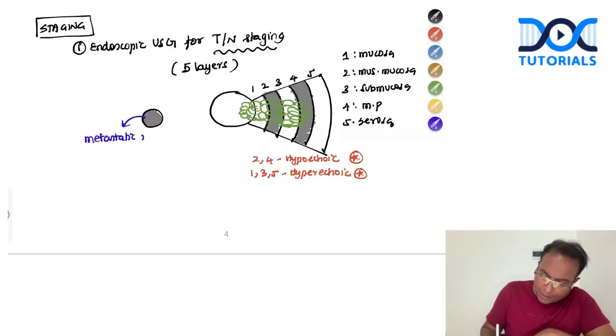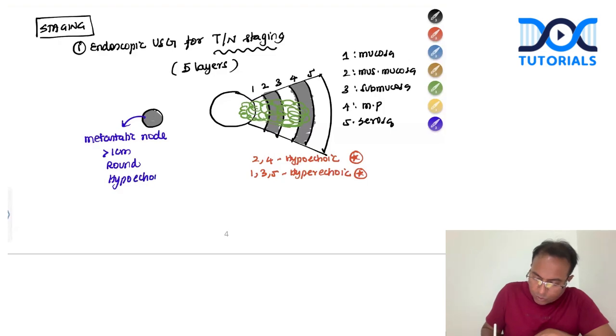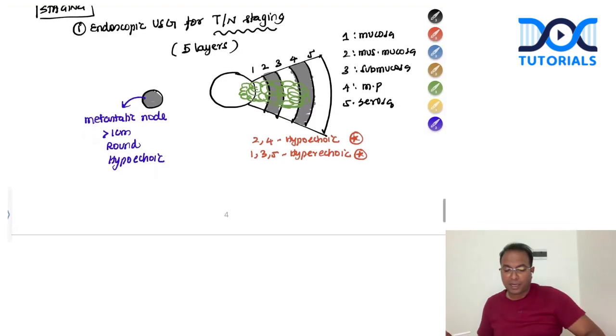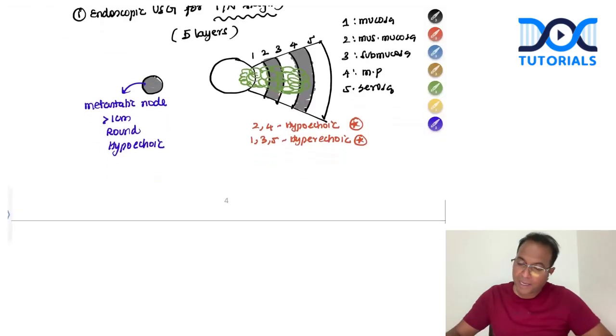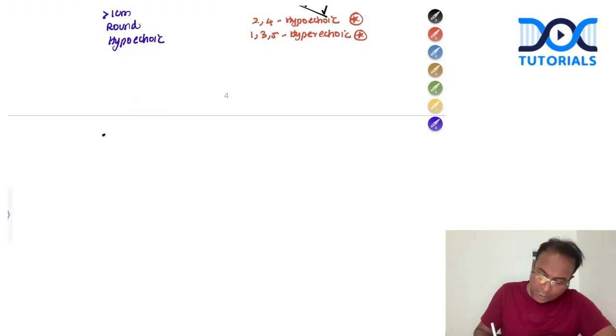A metastatic node will be more than 1 centimeter, round and hypoechoic. So with endoscopic ultrasound for T and N staging, you can see the 5 layers of the stomach wall, and a metastatic node can also be picked up. Endoscopic ultrasound is one commonly done investigation for T staging and N staging.